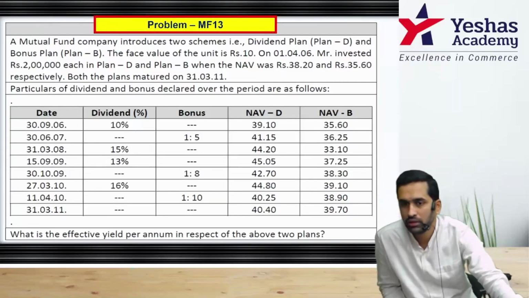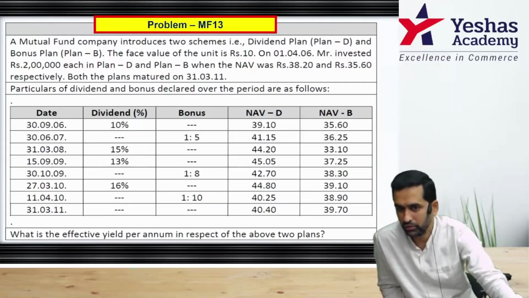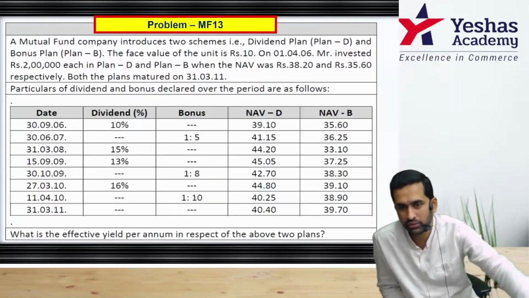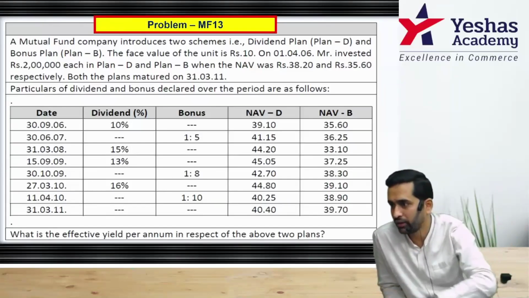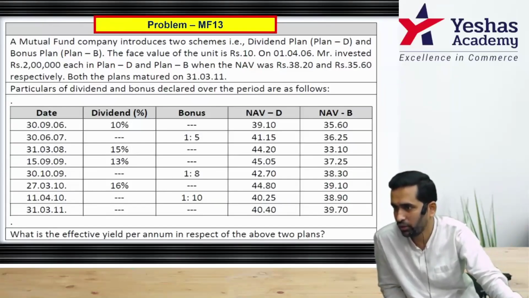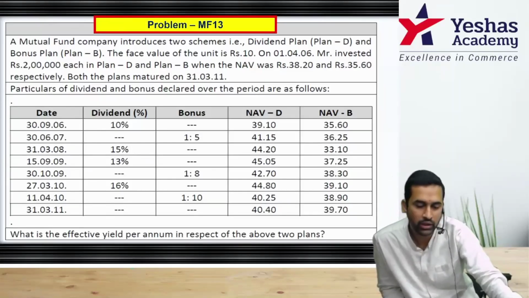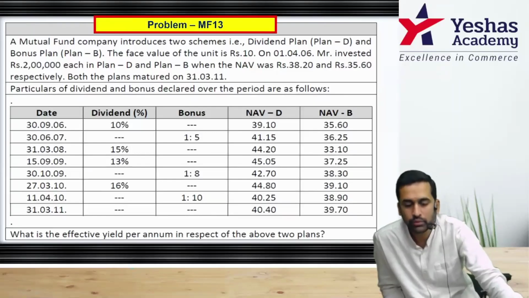Now to find out yield per annum, we have to first find out total yield. Now to find out total yield, you have to find out first investment amount, that is anyway given 2 lakh. You need to find out how much is the sale value or redemption value. Now tell me, in dividend plan, how do I find out redemption value?